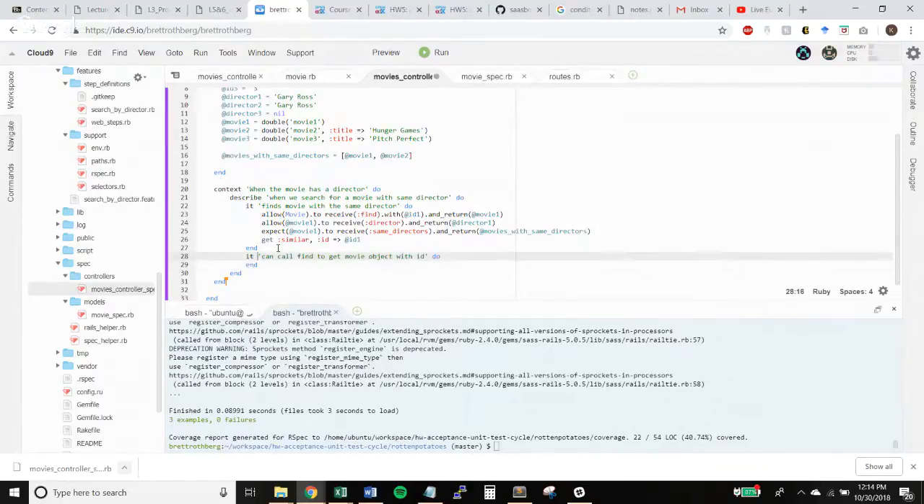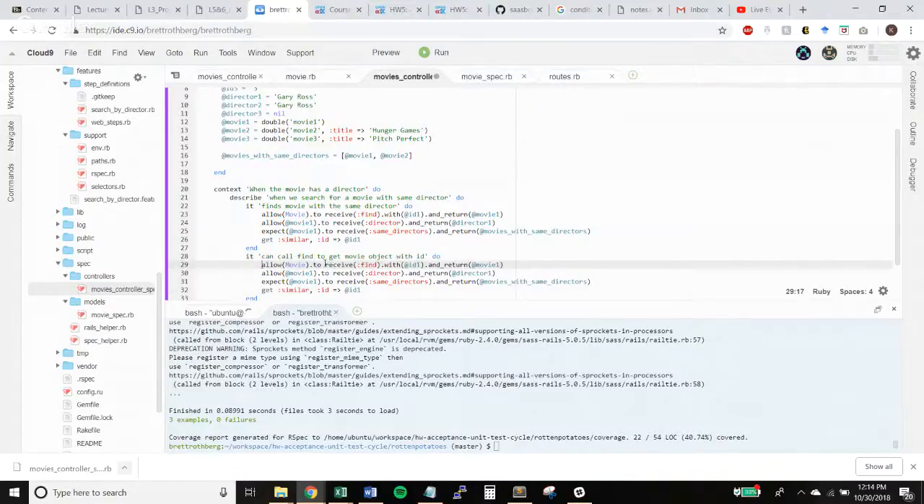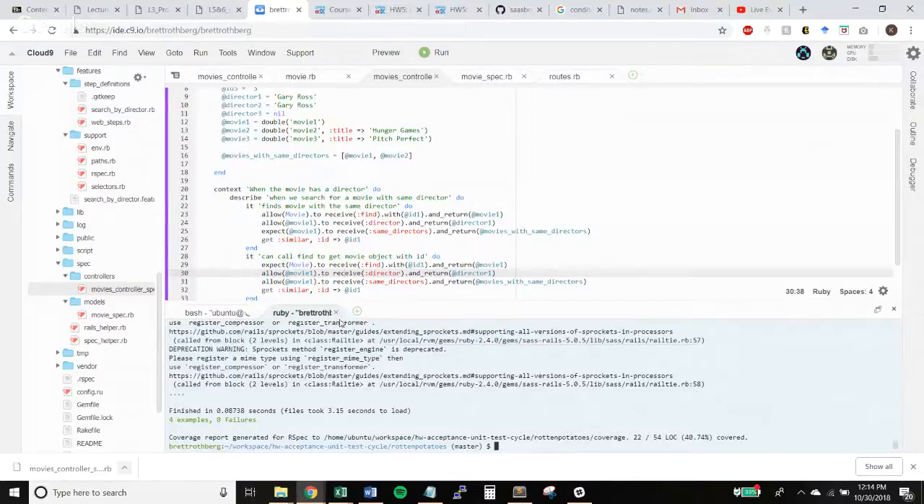So then I'm just going to copy paste these because I think it'll be pretty much the same. And then we can make this one an expect, and then make this one an allow. All right, let's see if that increases the coverage. It won't pass, but it didn't increase our coverage at all.